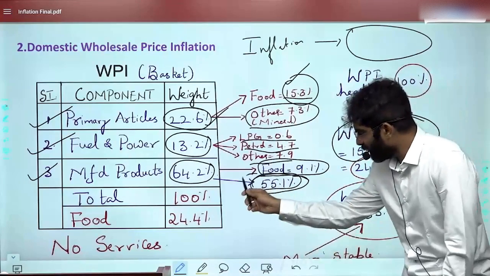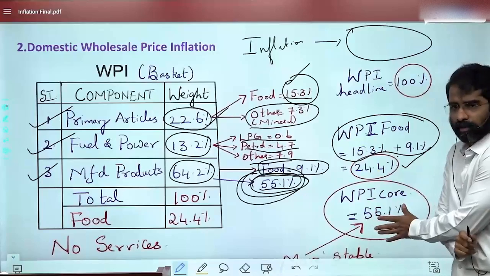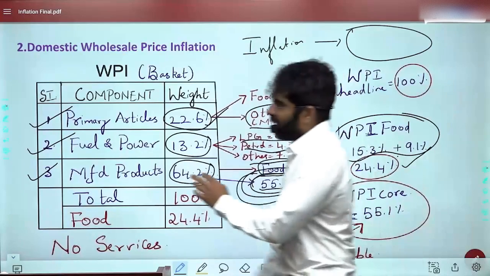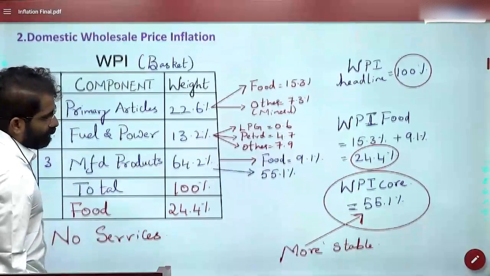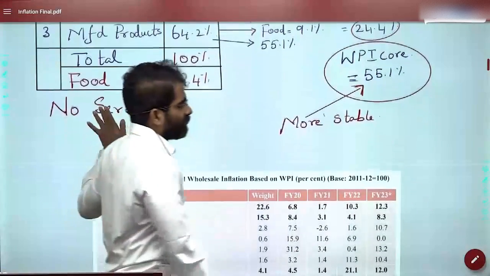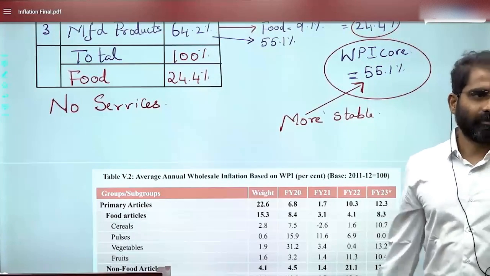So here, mainly, when I use the word core inflation, it is around 55.1. So this core inflation will be more stable in consideration to the headline. Core inflation, if it is stable, obviously you need not worry much. This is the logic of the government. Is this clear? Understood?